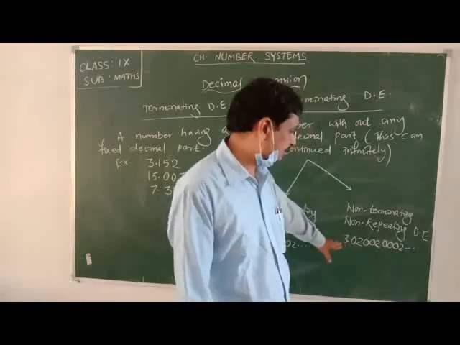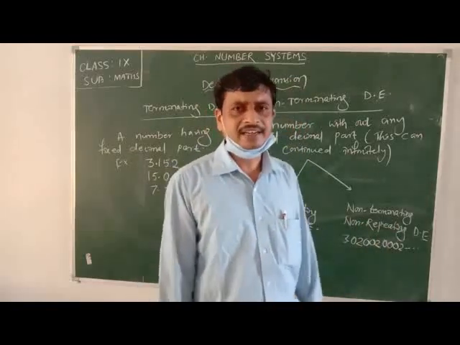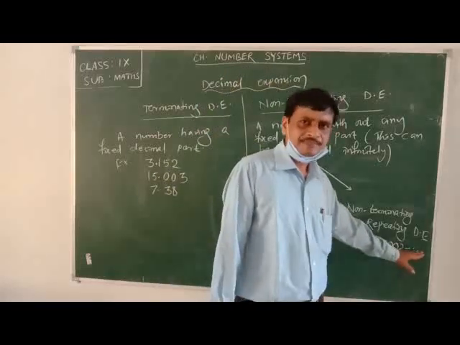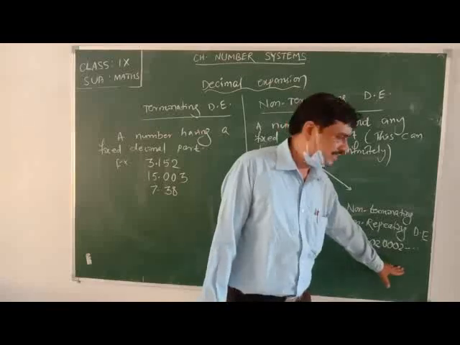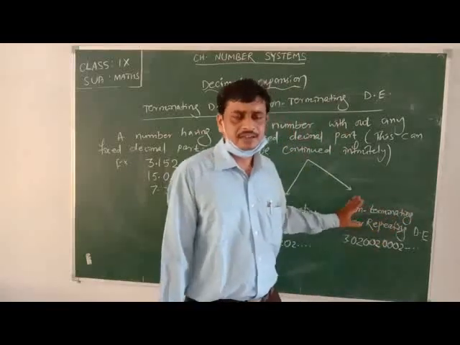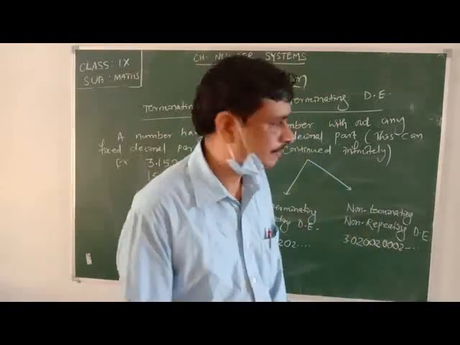This type of expansion is called a non-repeating or non-recurring decimal expansion. Since it is endless, it is non-terminating and non-repeating, non-terminating and non-reoccurring decimal expansion.